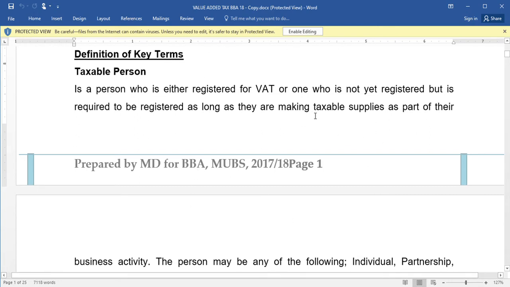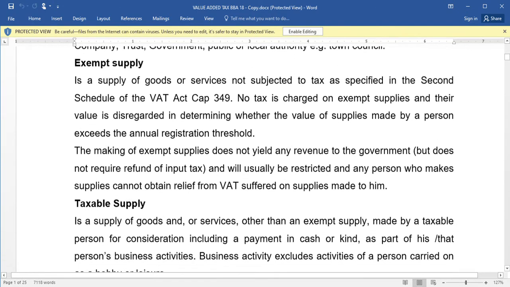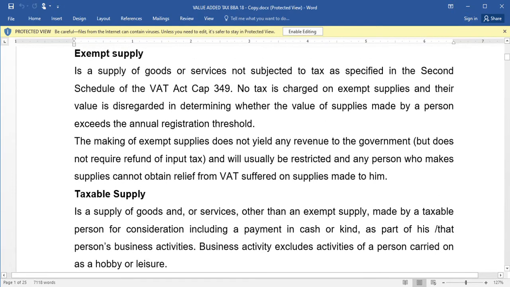That is what we call a taxable person. The person might be registered or not, but they're required to be registered because they're making taxable supplies as part of their business activity. Because we said for VAT to be levied, there must be a supply and the supply must be taxable. Then we have exempt supply, another term.